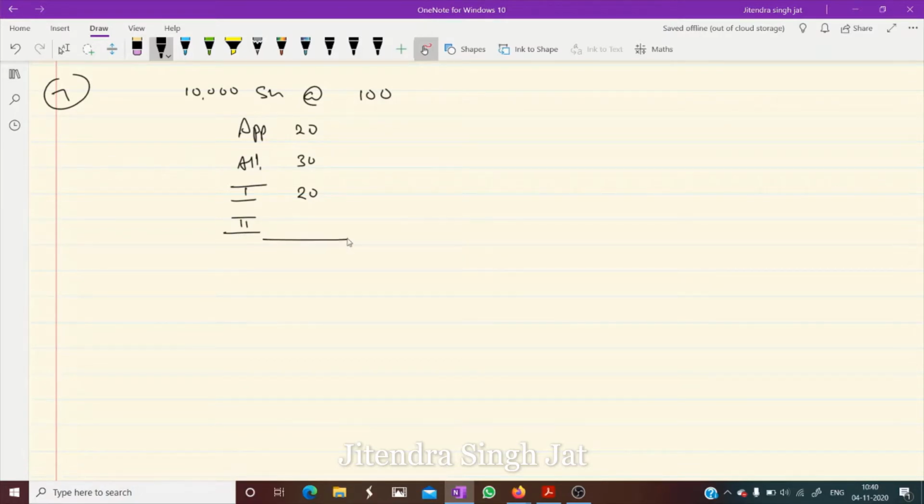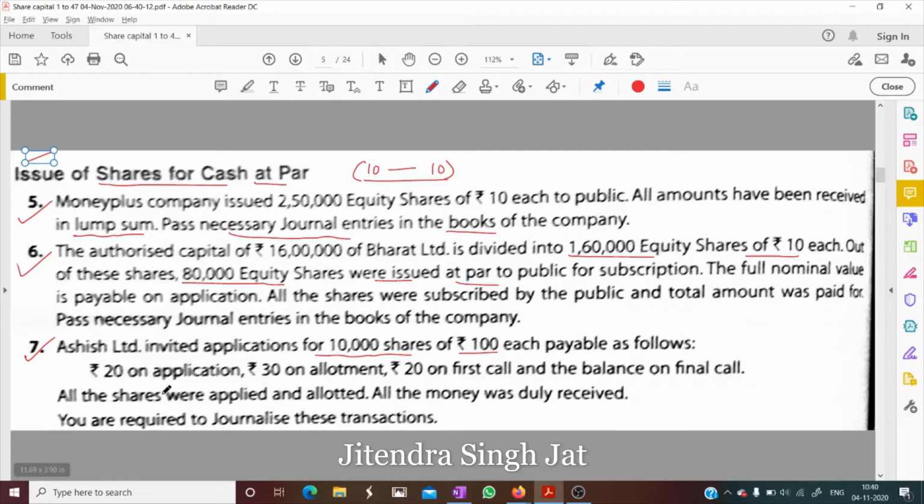Tell me the balance amount, children. 30 rupees, isn't it? Balance amount. So now what to do? All the shares were applied and allotted. All the money was received. You are required to journalize.